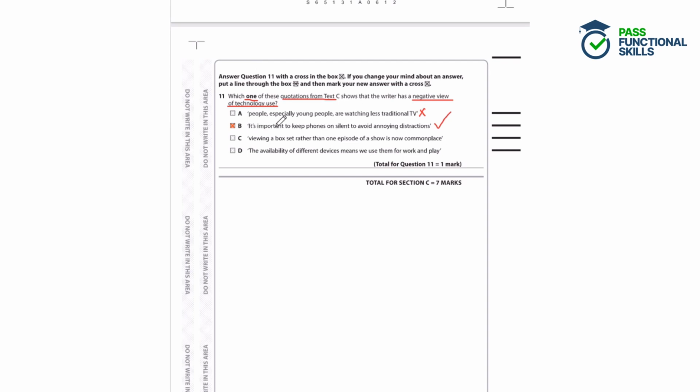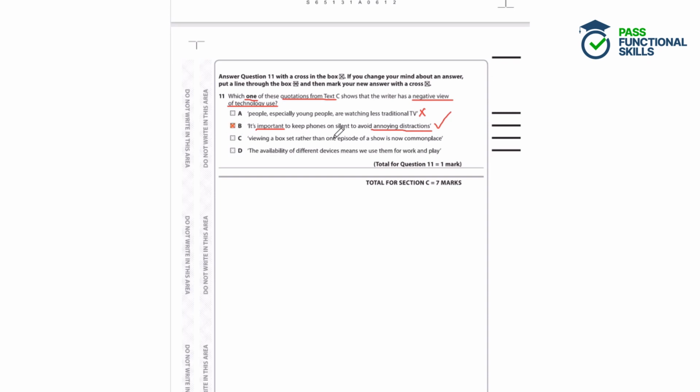How can we tell? Well, the writer has given their opinion, they've decided what's important, and we can disagree with them about that. We can say that, well, it's important to keep our phones on so that we can be contacted in case of emergencies. And they've used the term annoying distractions. Now that's obviously very negative. If something's annoying, it's irritating, then it's generally a bad thing.